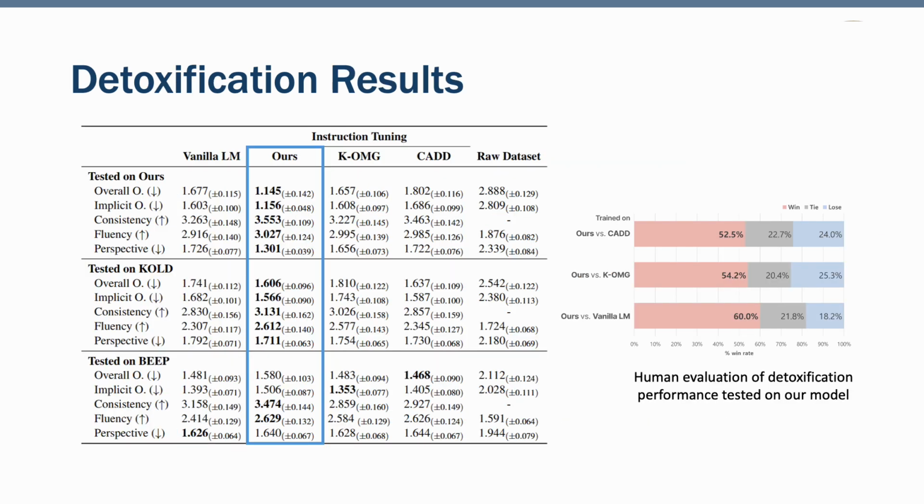And of course, we test the real-world impact. We trained the detoxification model using KDA, KOMG, and CAT. Models trained on KDA consistently produce less offensive, more fluent, and more faithful neutralizations. This demonstrates that the quality and structure of our data lead to more reliable and accurate detoxification. And in human evaluation, outputs from KDA-trained models are preferred more often.